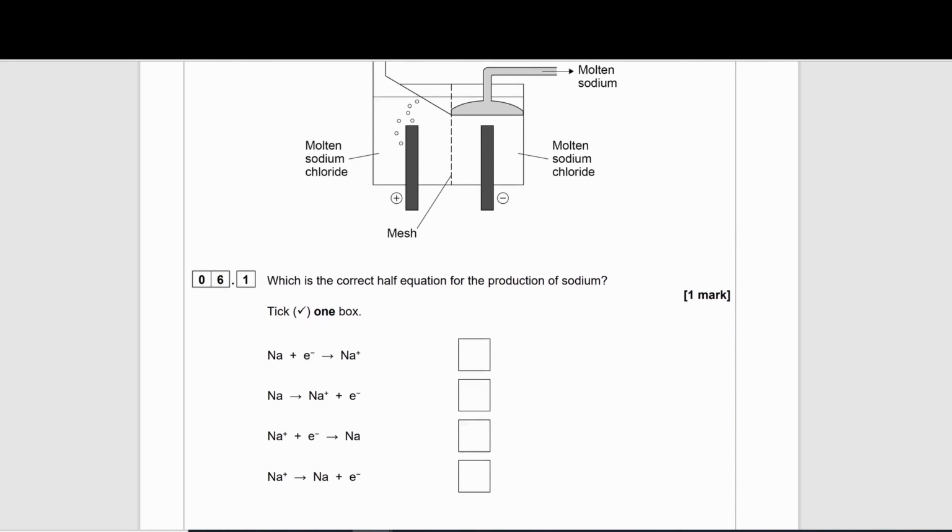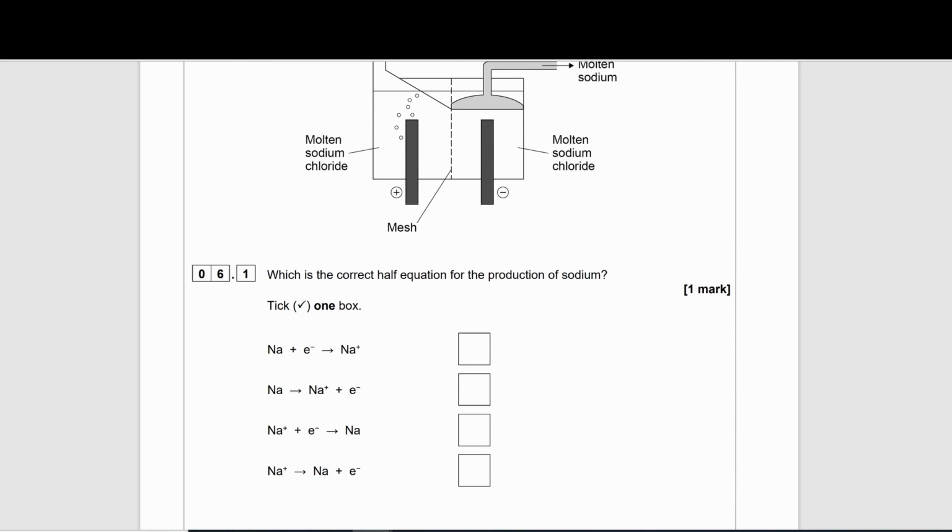6.1. Which is the correct half equation for the production of sodium? Tick one box. Well, sodium, just like before, is a group 1 metal and wants to form a positive ion. It has one electron in its outer shell, so that means it wants to just lose one electron. So we need to show a half equation that is showing that sodium is going to be formed from a sodium ion, which has a +1 charge.